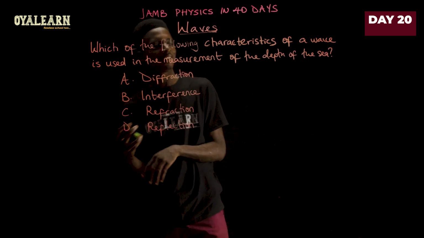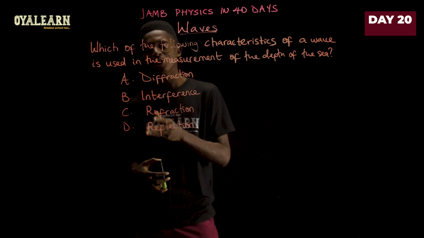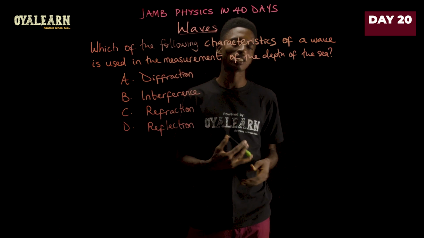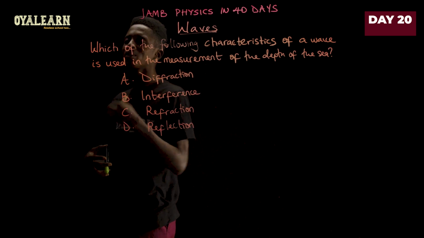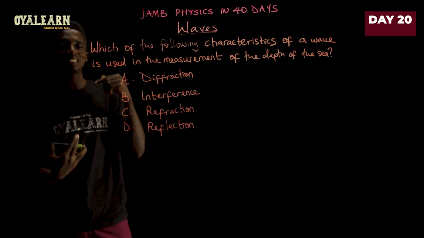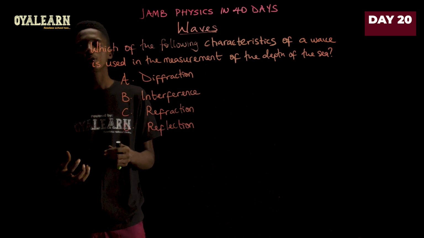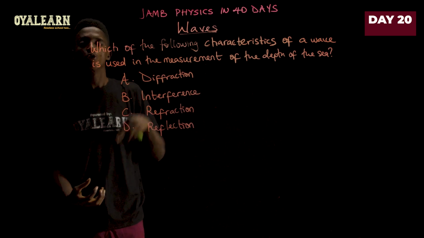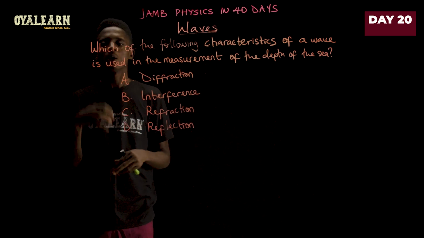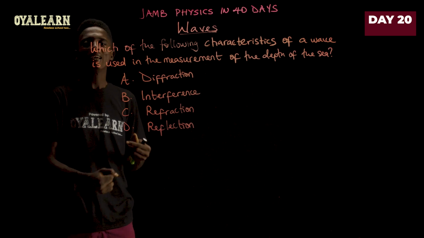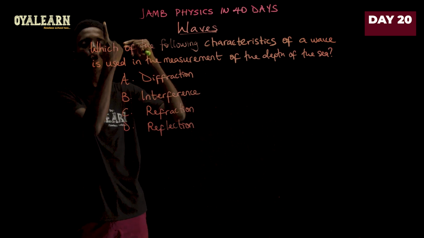Which of the following characteristics of waves is used in the measurement of the depth of the sea? Now, to measure how deep the sea is, or to find the distance of the seabed, what they do is they blast sound waves to the bottom of the sea, expecting that once it hits the bottom, it's going to reflect all the way back.